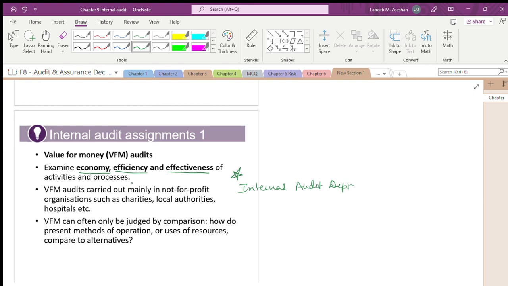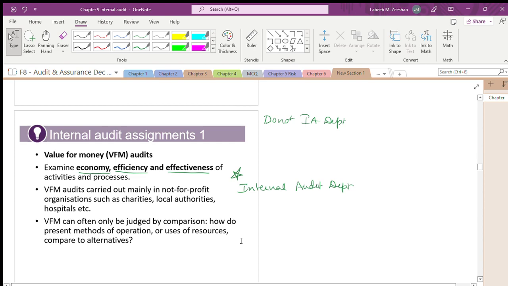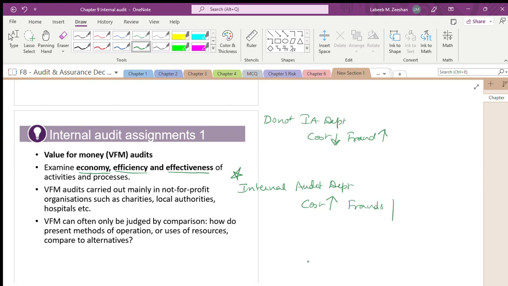If you don't have an internal audit department, the cost will be less, but the element of fraud will be more in general. If you are having an internal audit department, the cost will be more, but the fraud will be less.